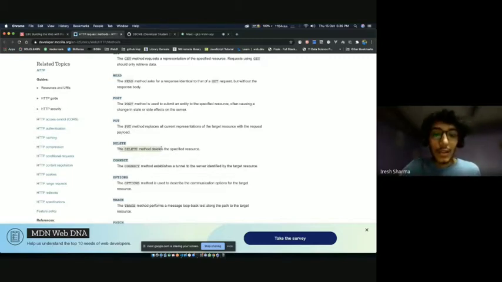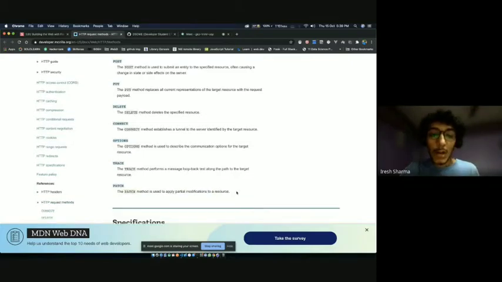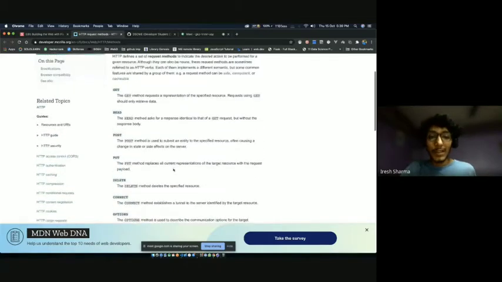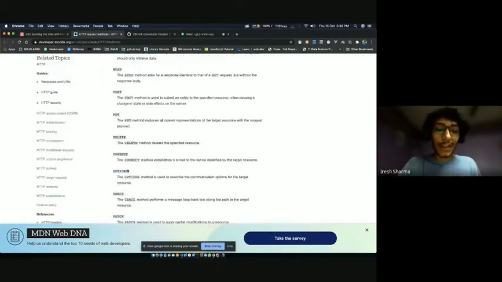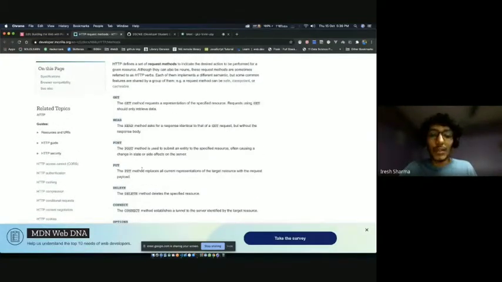So delete is to delete something. That is pretty self-explanatory. There's another request called patch. What does patch mean in real life? Patch in real life is fixing some things or changing a little piece of a huge piece. So we send patch requests to make partial modifications to our data. These are the four methods that I'll be covering today. Apart from that, we have connect, option, trace, and put. Out of these, put is used sometimes, mostly for sending files with your data. But mostly these four are used.